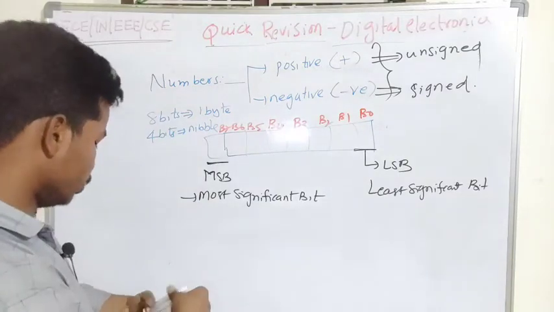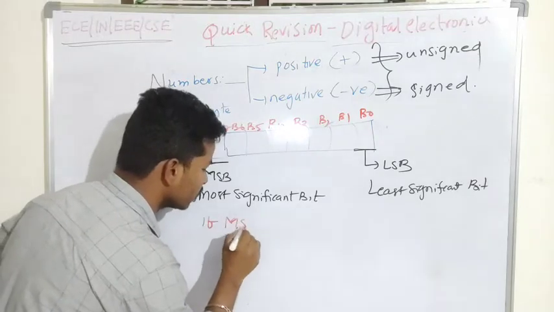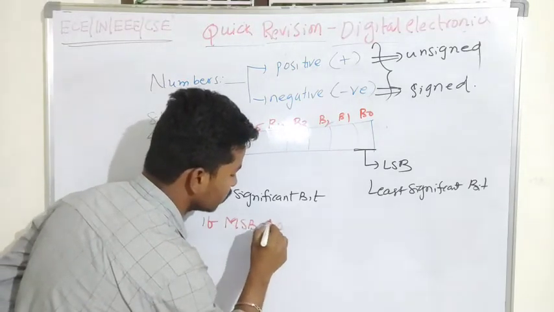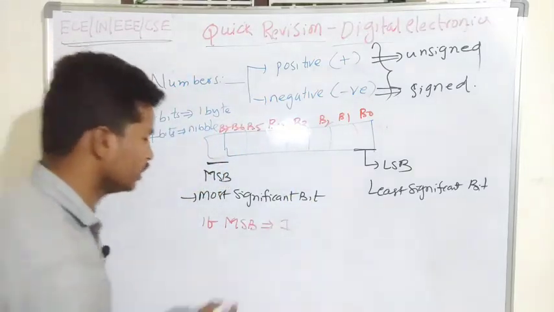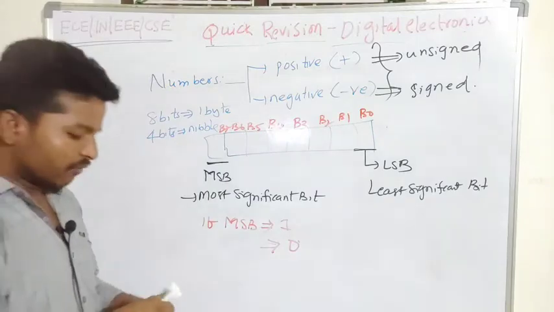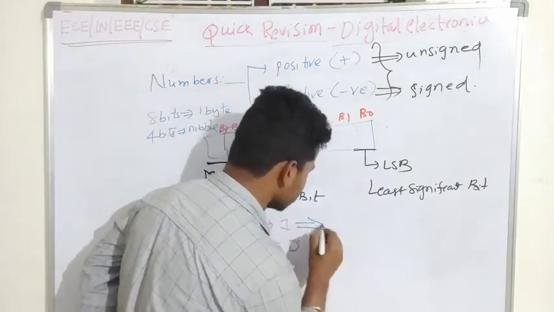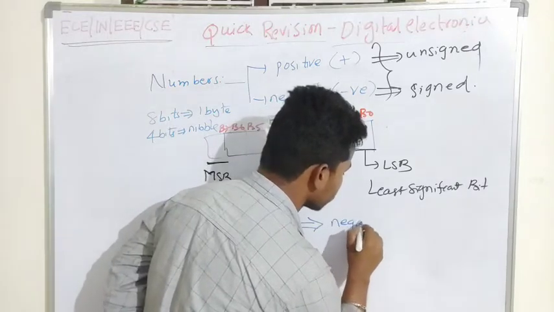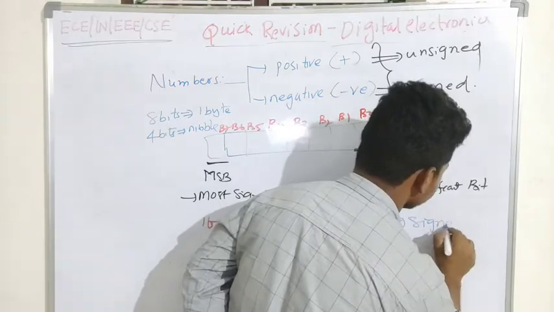So if the MSB value is 1, we assume it as a negative number. It is nothing but a signed number.